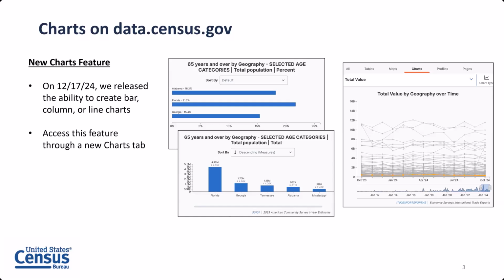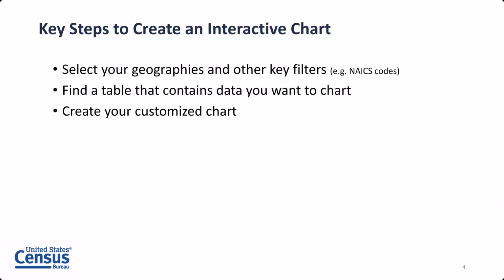Specifically, with the new ability to make charts, it means that you can make charts out of any data value that you see in one of our data tables. All of our charts are based on the underlying tables, just like if you're trying to create a map on our site, it's also based on the data in the underlying tables. So it gives you the flexibility to create a chart out of any estimate that you see in a table, but it does mean that you need to know what table you're looking for in order to do that.